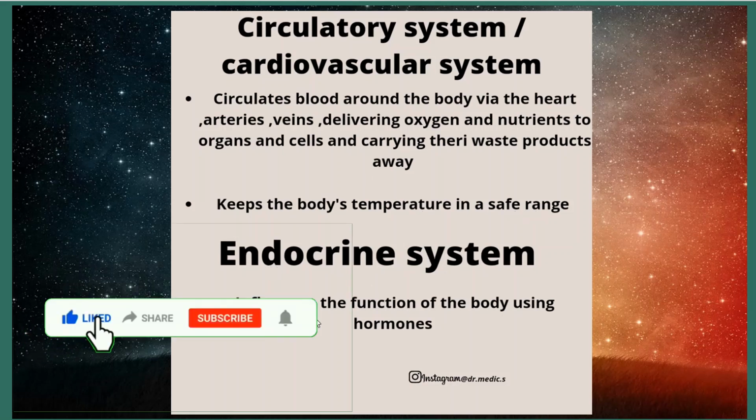Endocrine system influences the function of the body using hormones. We'll see each and every system in detail in further videos. It's just an intro and basics of the anatomy.